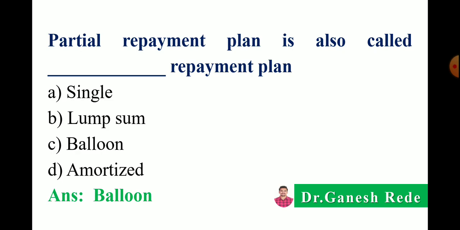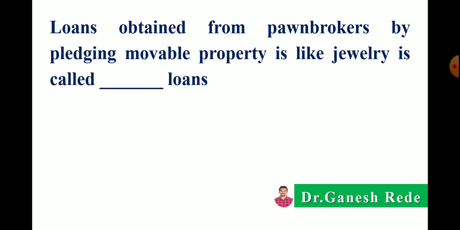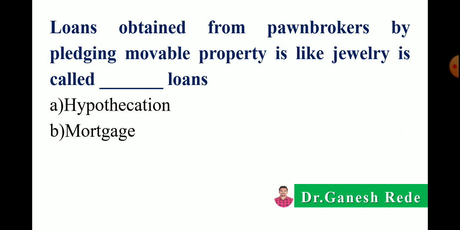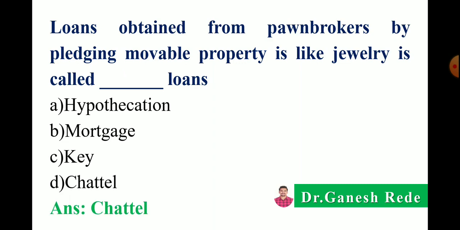in the last installment. The next, loan obtained from pawnbrokers by pledging movable property like jewelry is called dash dash loans. So options are hypothecations, mortgage, key loans, or chattel loans. So the correct answer is chattel loans.